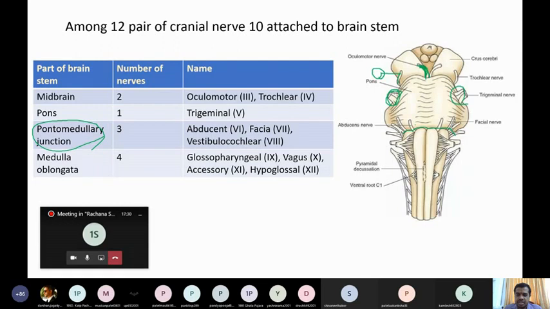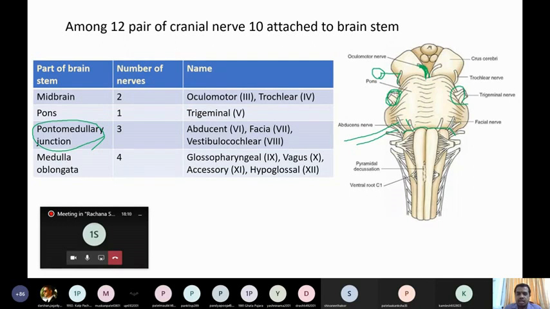They are the abducent, this one. Then there arises the facial nerve, and there will be the vestibulocochlear nerve. Clear? So these are the nerves which take origin from the pontomedullary junction. Once again, I'll repeat. The nerves are abducent, facial, vestibulocochlear. So these are the three nerves which take origin. The abducent is the 6th, facial is 7th, and vestibulocochlear is the 8th cranial nerve.